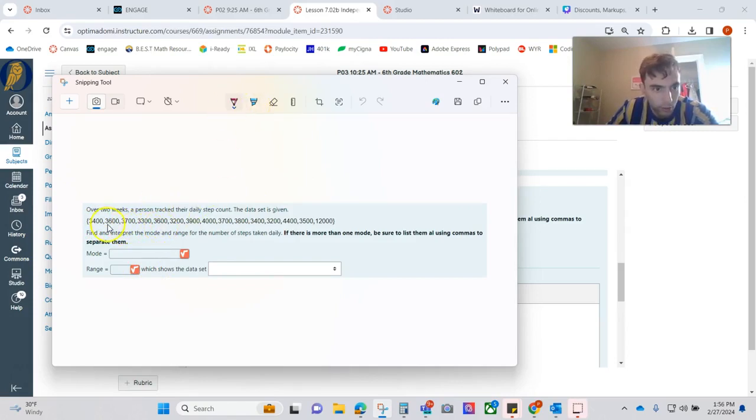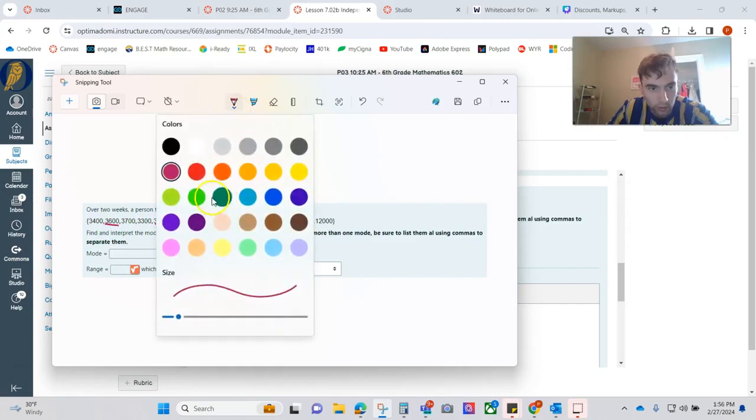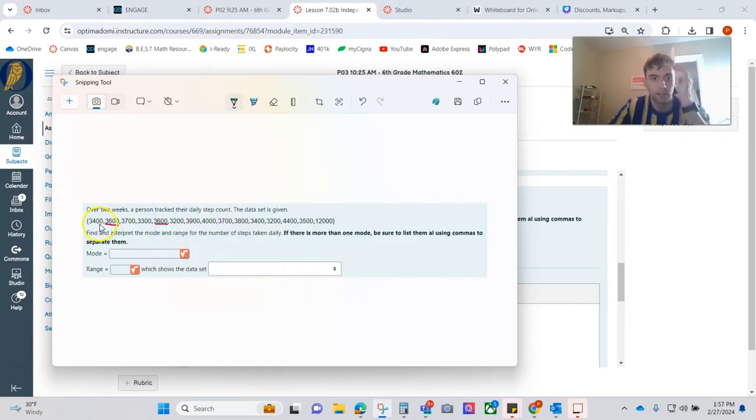Okay, looks like I have two 36s. Do I have any other 36s? No. What about 34s? Let's see which number appears the most. Oh, looks like I have two 34s. So I have maybe a tie, unless there's three of a number.